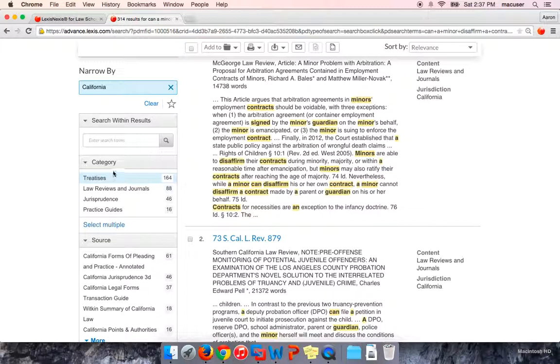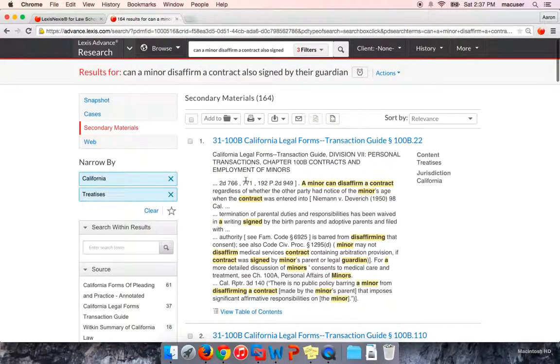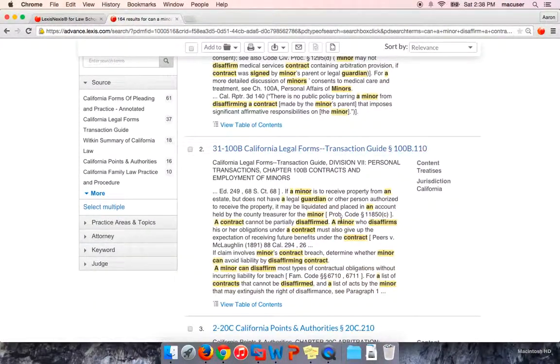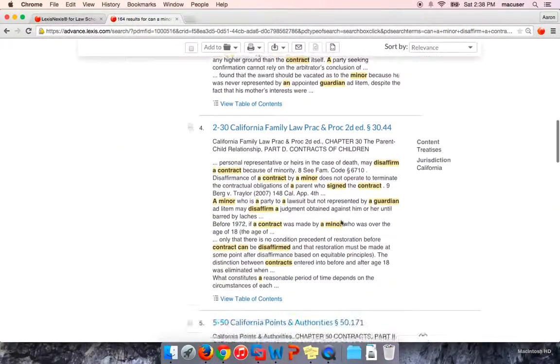So, for our research, I'm going to go ahead and click on treatises, but sometimes maybe a jurisprudence material or a practice guide may be more on point. So here I'm going to go ahead and click on treatises to get rid of all of the other materials. And again, at this point, you can now start to look at the results. Some of them look pretty helpful. A minor can disaffirm a contract regardless of whether one party had notice of the minor's age. So you can read those results and start to click on them and review what the actual law is.